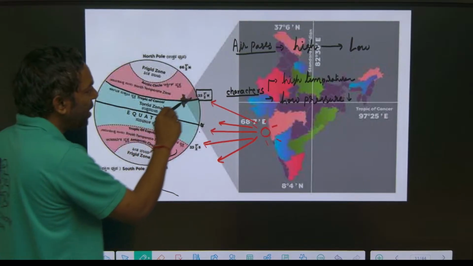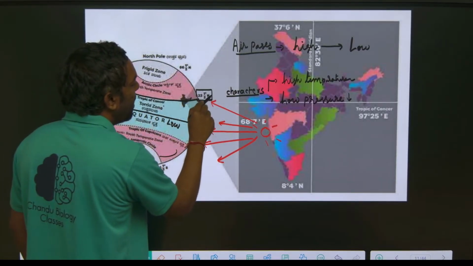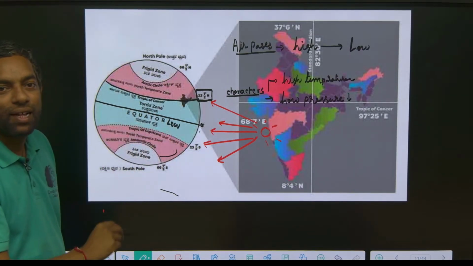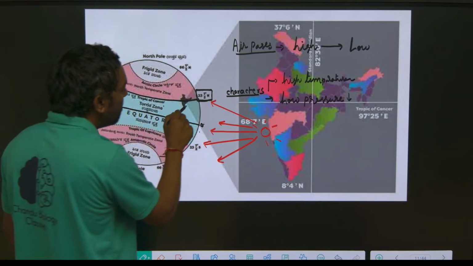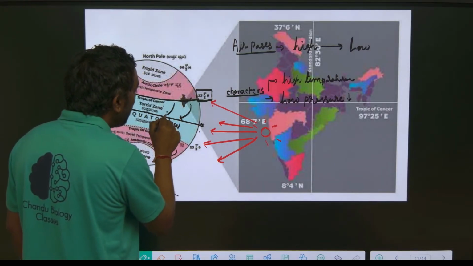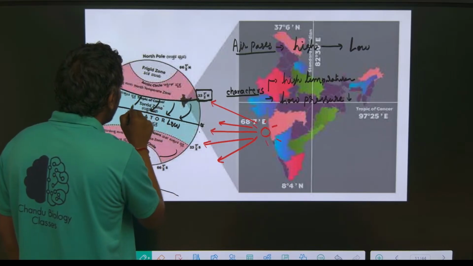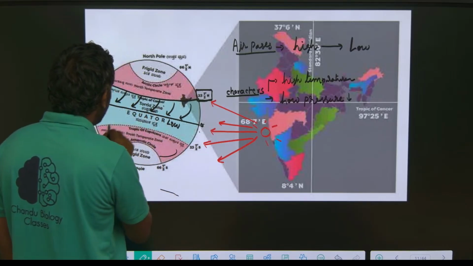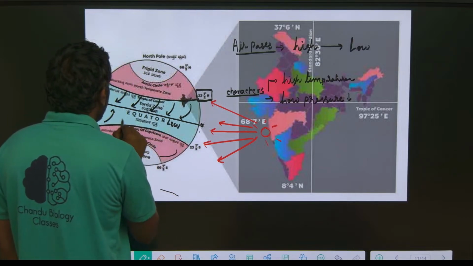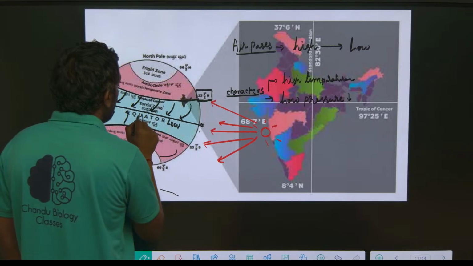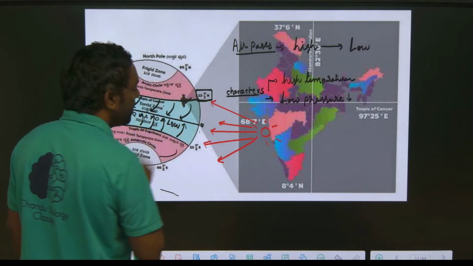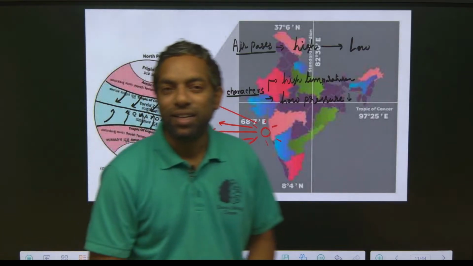According to this, the northern place is the tropical region. From the tropical region the air passes towards the equator.